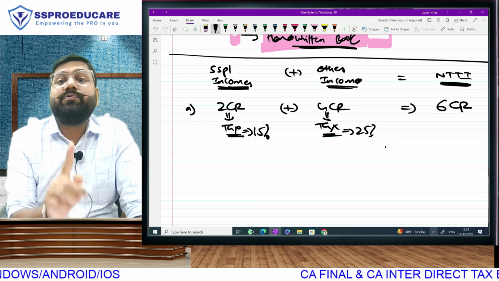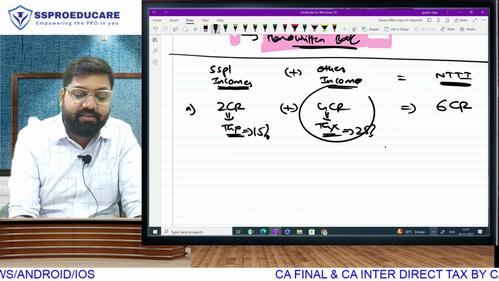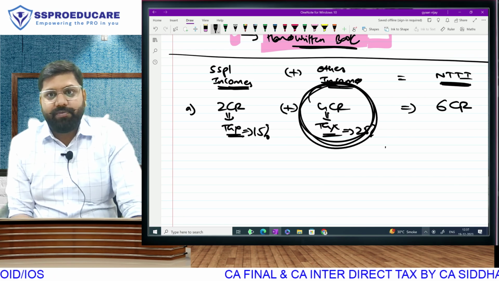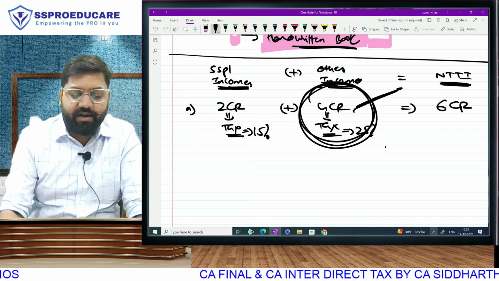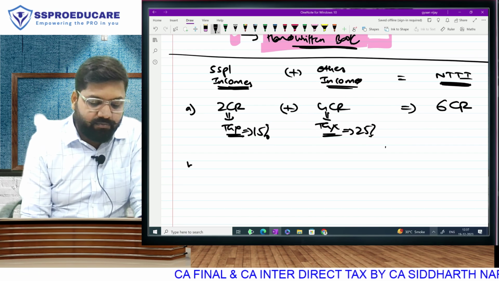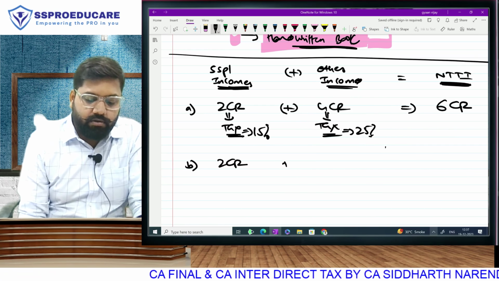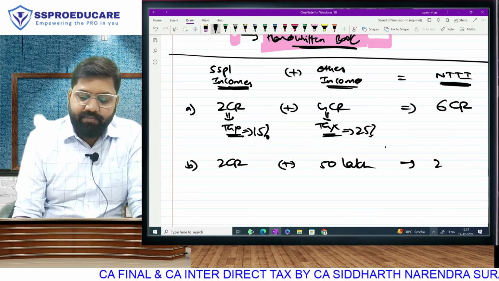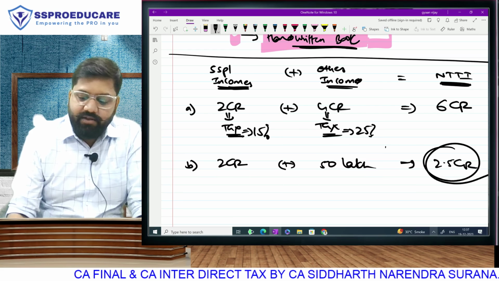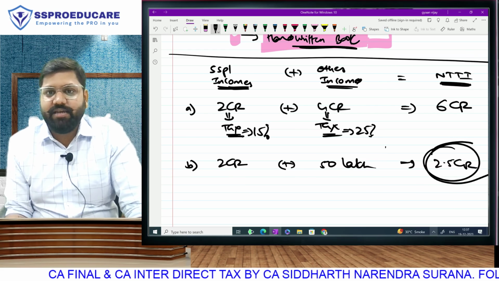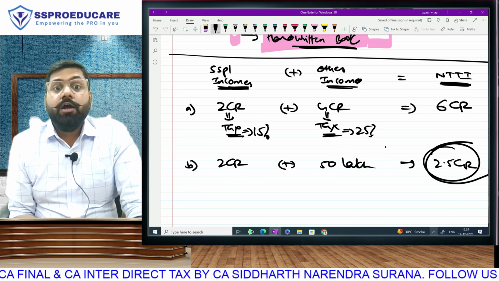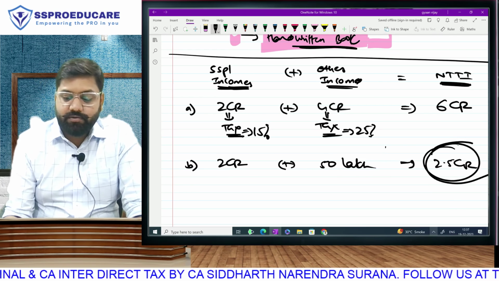Means for applying 25 and 37, you have to check this figure. If this figure does not cross 2 crore, let's take one more example. 2 crore, 50 lakh. So that makes it 2.5 crore. Normally, we look at this amount. So our answer comes as 25% because it is more than 2 crore.